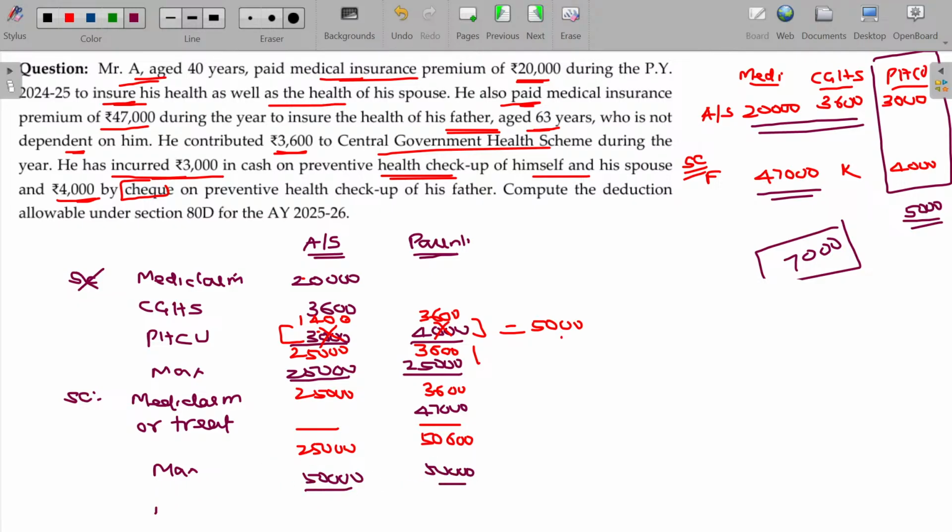Now, what about the deductions claimable? Between these two, whichever is lower. Here 25, here 50. The overall value being 75,000. I have given the table to get the answer easily. But if you are able to recollect the provisions, you can get the answer fast. Hope you will be now able to understand both the methods.